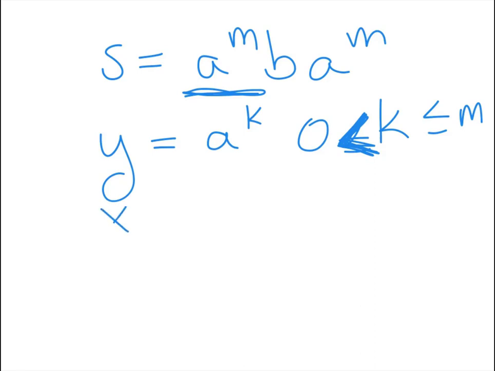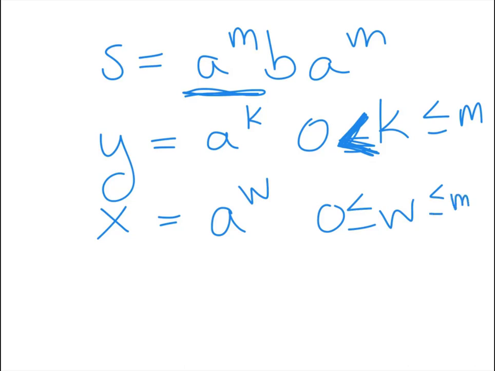And our x part, well, that's going to be a bunch of a's too, because that's whatever comes before the y part. So let's get super radical. Let's say x equals a to the w, right? It has w a's instead of k. Well, what do we know about w? Well, w could actually equal 0, and it's going to be less than or equal to m minus k.